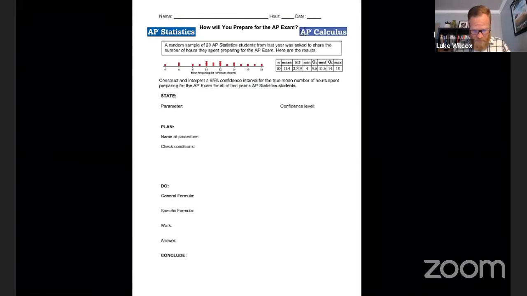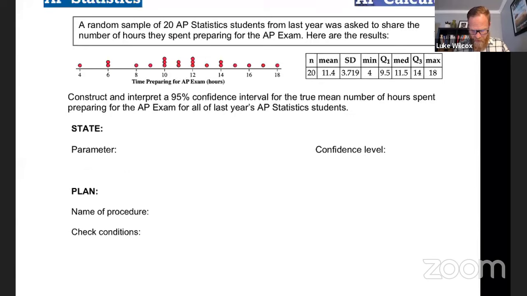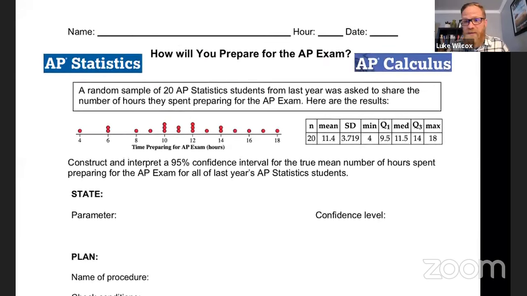Here is the activity for the day. And it is an AP statistics versus AP calculus battle here. And the question that we're trying to answer today is, how will you prepare for the AP exam? Or more specifically, how much time will you spend preparing for the AP exam? So here's what it says. A random sample of 20 AP statistics students from last year was asked to share the number of hours they spent preparing for the exam.